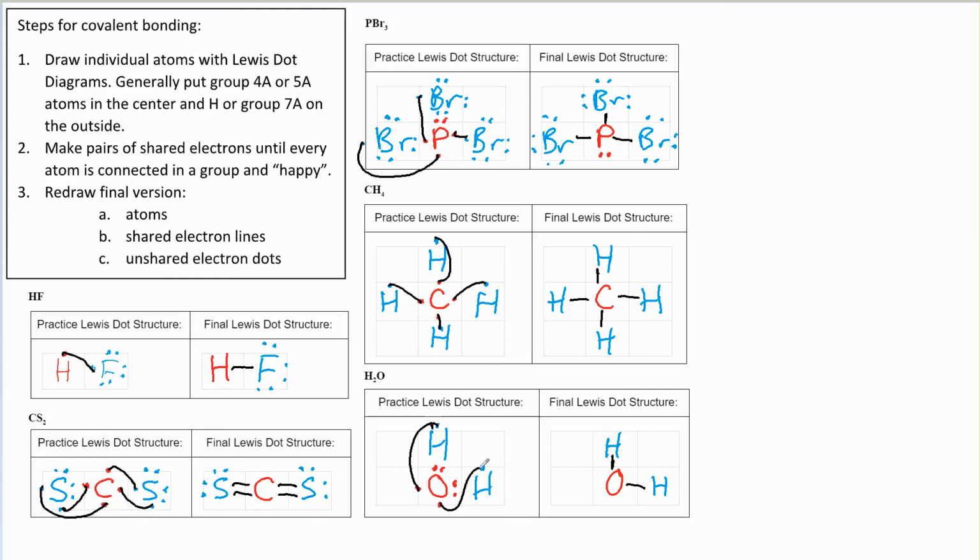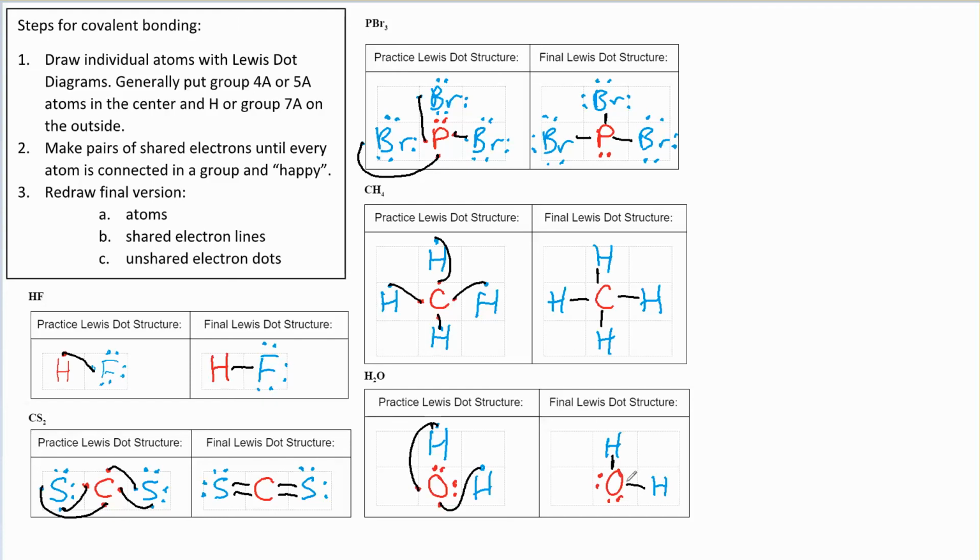Well, there aren't any for hydrogen, so they're done already. Remember, that blue dot is now part of the line, just like this red dot is now part of the line. They're a pair of shared electrons represented by that line. So it looks like I've only got electrons on my oxygen that I need to put in. So we'll do our 4 electrons. And notice I've moved them to the other side. And that's because if I drew them here or here, that would mean that they're being shared with the hydrogens. And they're not. They are unshared electrons. So we're drawing them separately as dots on the outside of our molecule.